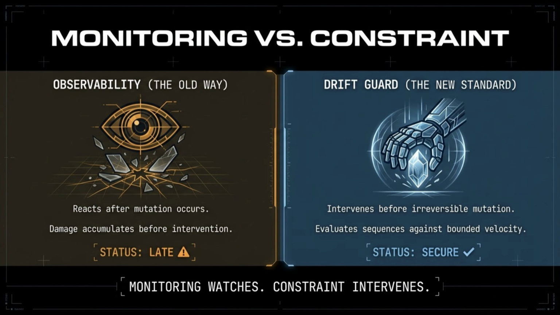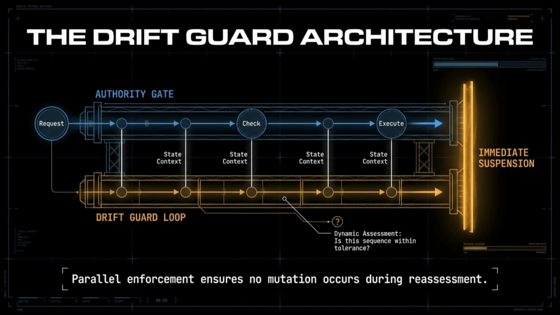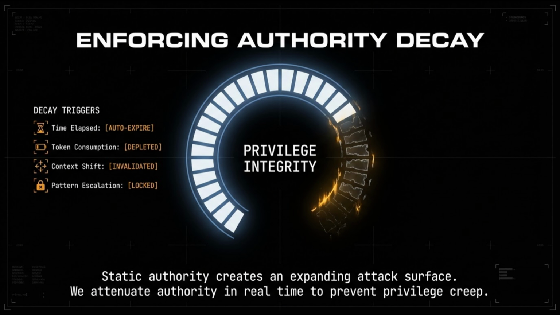The drift guard operates strictly before irreversible mutation. It runs in a parallel enforcement loop alongside the authority gate, maintaining stateful behavioral context across requests. Rather than asking whether a single action is permitted, it asks whether this sequence of actions is still within bounded behavioral tolerance. When defined variance exceeds policy-defined thresholds, whether in velocity, semantic divergence, privilege usage, or contextual drift, execution is suspended immediately. No mutation occurs while behavior is being reassessed. Monitoring watches. Constraint intervenes.